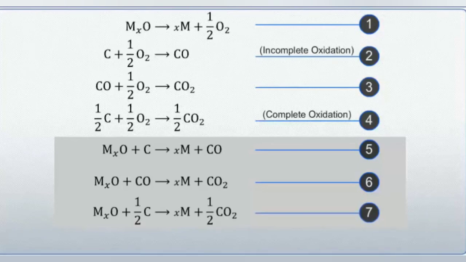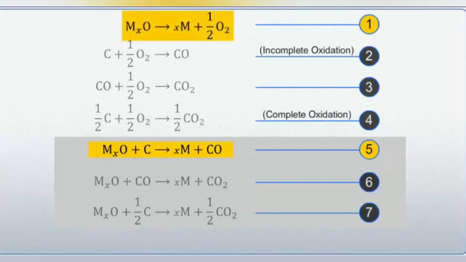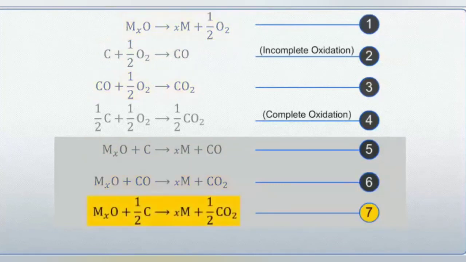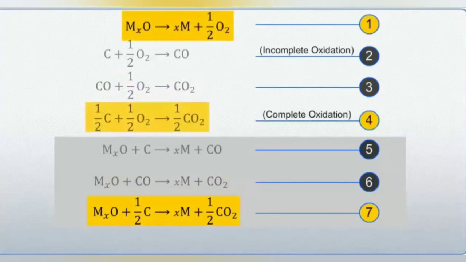As you can see, overall reaction 5 is the sum of reactions 1 and 2. Reaction 6 is the sum of reactions 1 and 3. And reaction 7 is the sum of reactions 1 and 4.